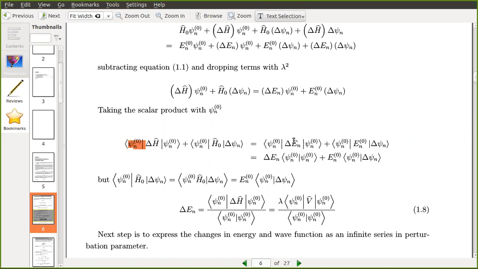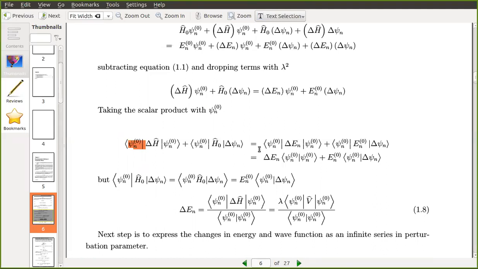So this delta En you can take it outside because that is a constant. Delta En is a constant. En of 0 is a constant. Take that outside of the bra-ket. So here delta En you can put outside. So psi n of 0 with psi n of 0, that is 1 because this is auto-normalized. This is 1. Then En of 0 into psi n of 0 delta psi n.